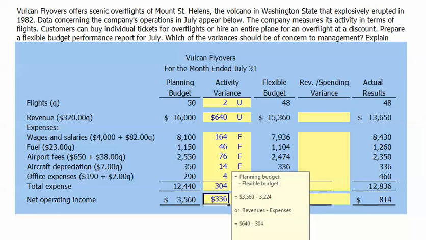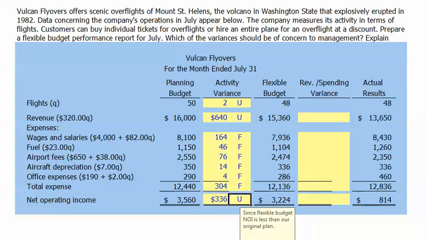And since our flexible budget is less than our original plan, it's an unfavorable variance. We could have found this same $336 variance by taking the difference between our $640 unfavorable revenue variance and our $304 favorable expense variance. Let's now go ahead and look at our revenue and spending variances.